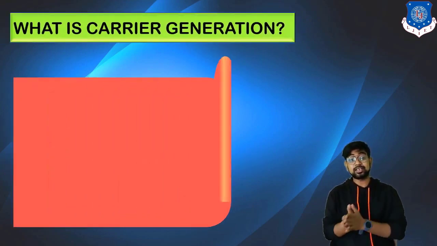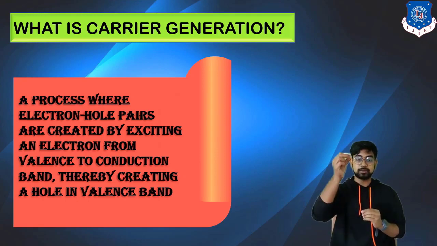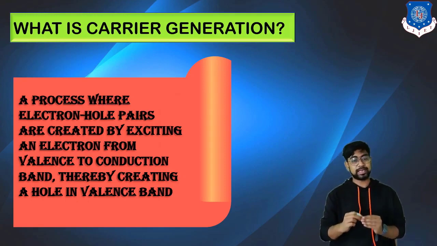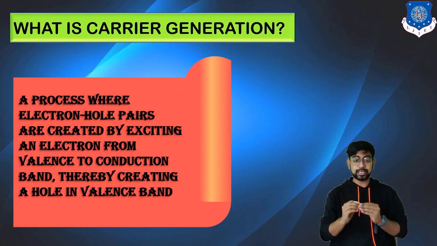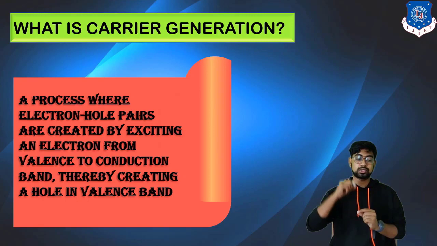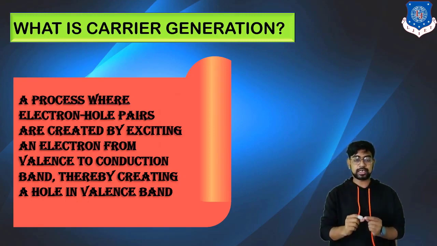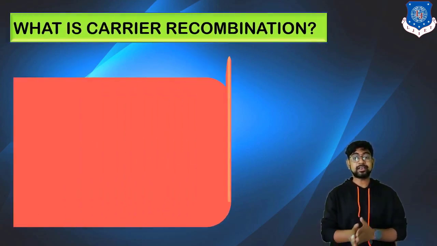So what is carrier generation? It can be defined as a process where electron hole pairs are created by exciting an electron from the valence band to the conduction band, thereby creating a hole in the valence band. How? As you provide the energy, the electron will go to the higher energy state, that is the conduction band, and the deficiency of electron left behind is nothing but your hole.